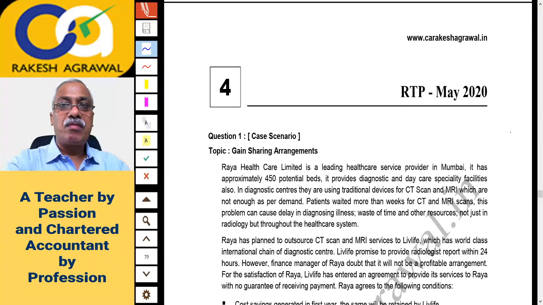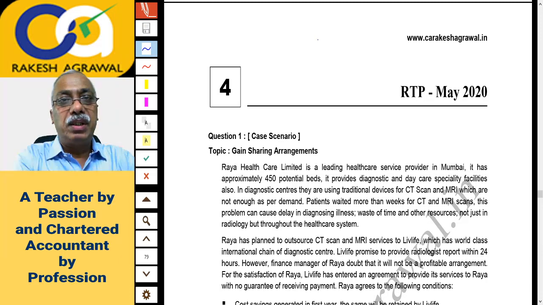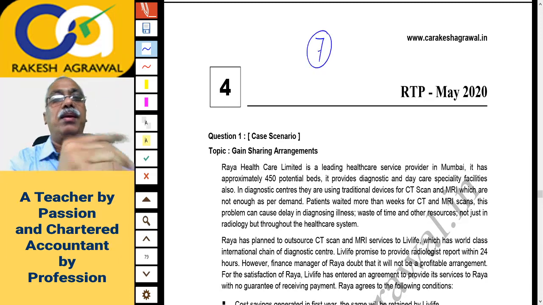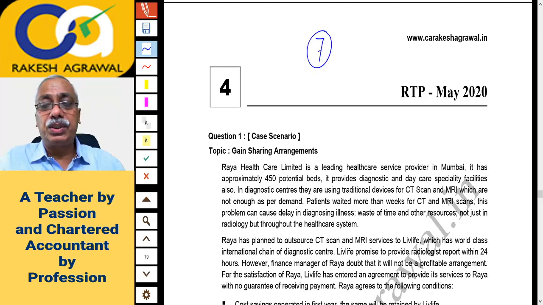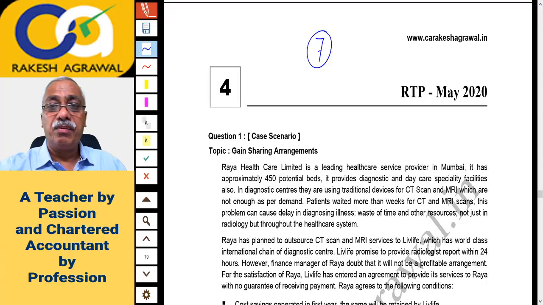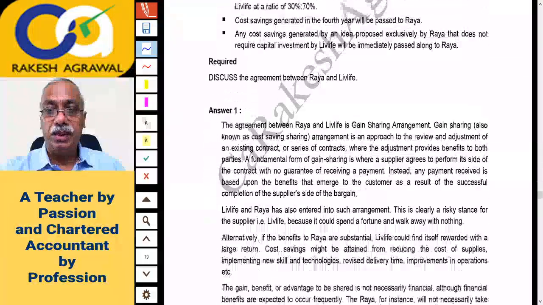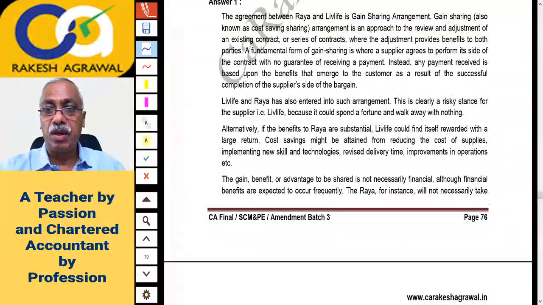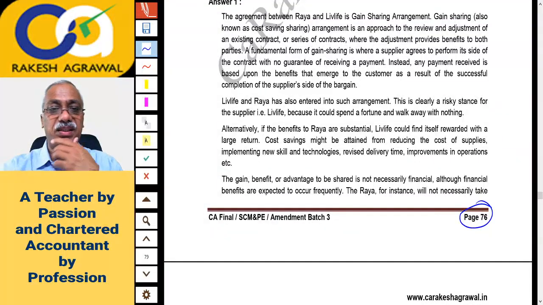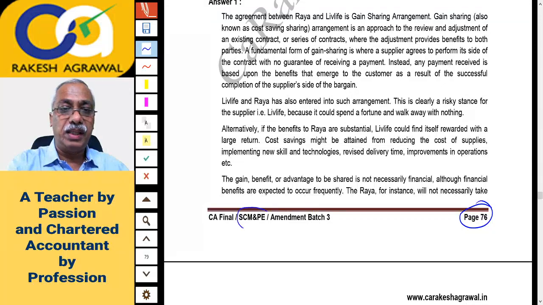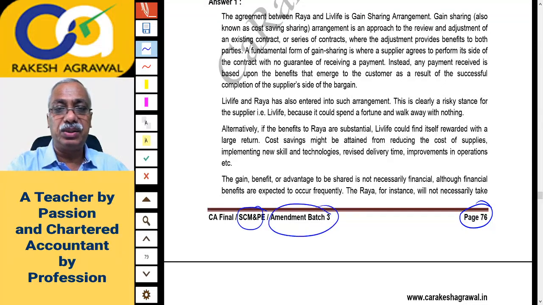Hello friends, today is our lecture number 7 and today we are starting with the discussion of the RTP May 2020 exam. Okay, let's go ahead friends. We are on amendment batch 3 as all of you are aware, and just for your reminder, we are on page number 76 of your SCM and PE amendment batch 3.